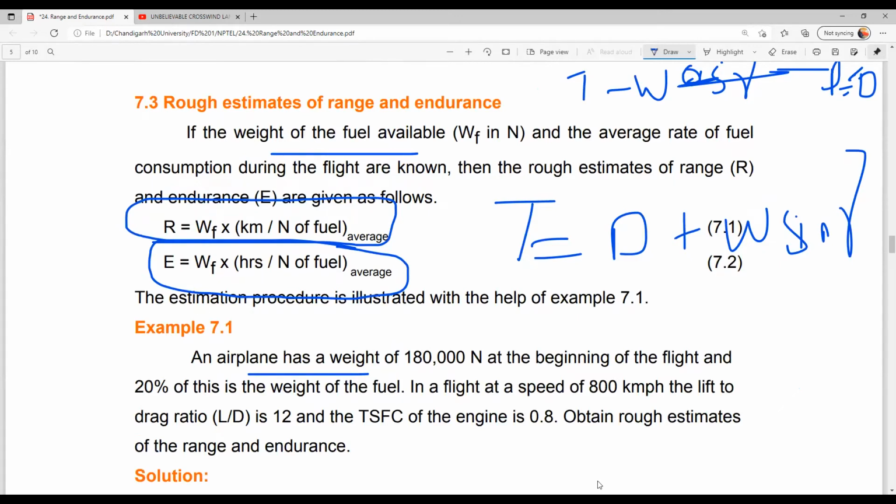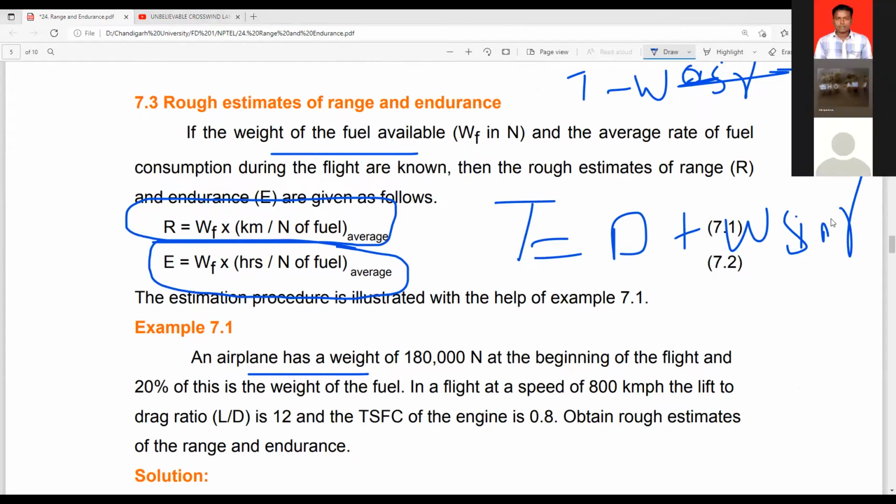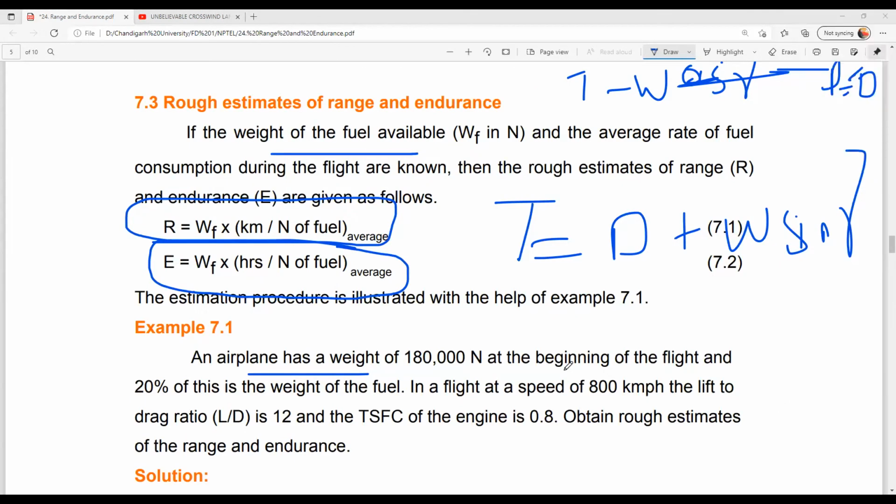You need to know that, and only then can you understand how it can be done. Let me explain with the video; let me switch on my video and then I will explain it. So remember this equation: thrust is equal to drag plus W sine gamma.